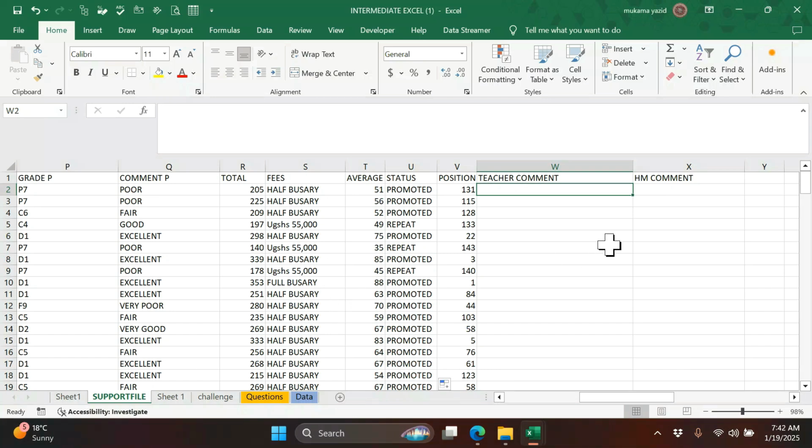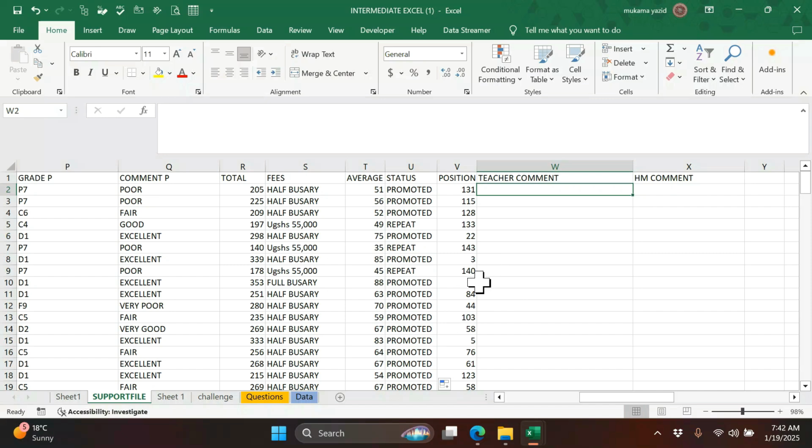I will open this and create, because from the question they said we use our knowledge to create our own scale of comment. You just depend on what you have just calculated, we just assume, and we create our own scale of comment. So let us assume you are the class teacher. Which comment will you give to someone, and which column are you going to depend on? To me, I will depend on the position and I'll give comments to certain students according to their performance, according to their position.